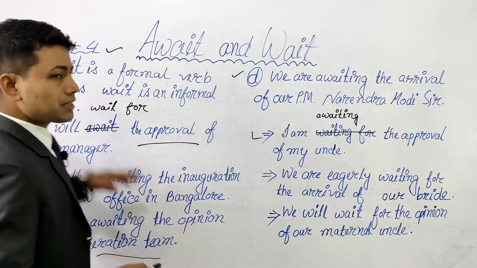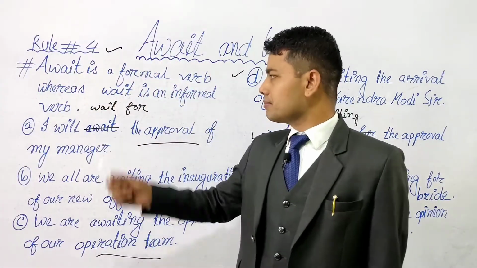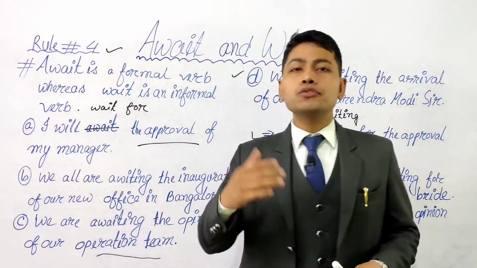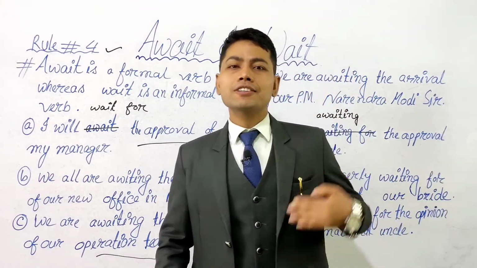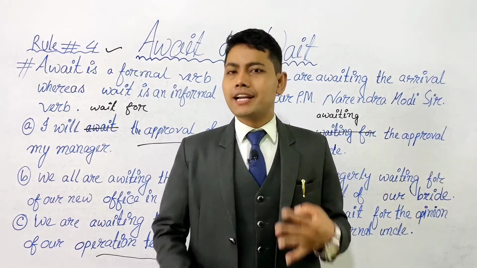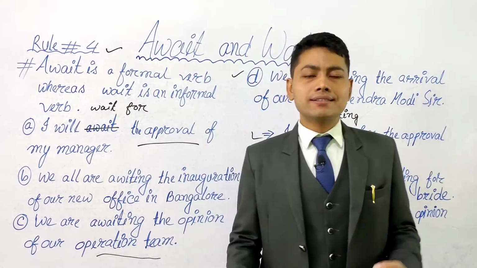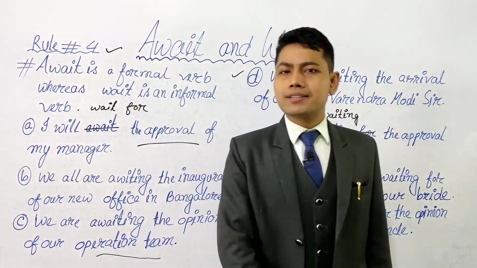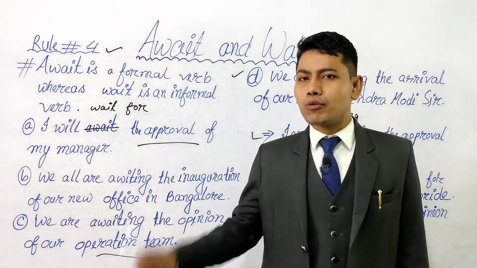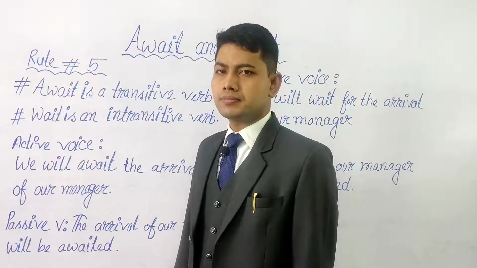Now the sentence is grammatically correct. There is no mistake. Nobody can point a finger at you asking why you are using such a sentence. But as an advanced speaker or as an advanced writer, we need to understand the differences between formal and informal. We need to understand where and how to use await and wait.